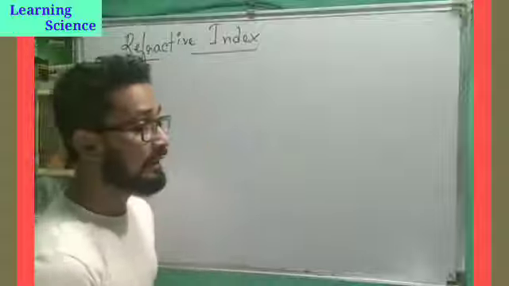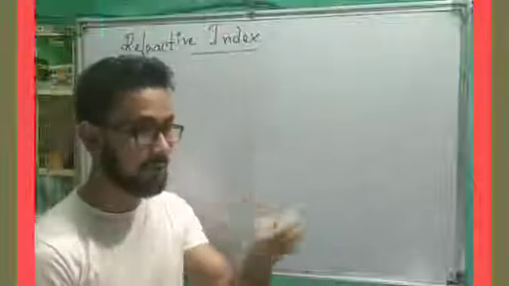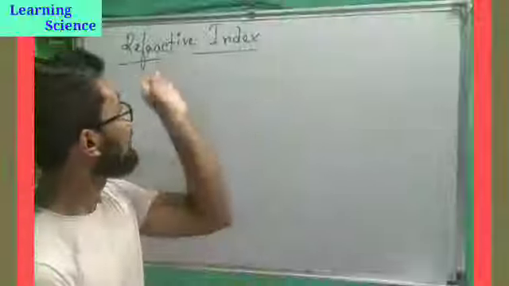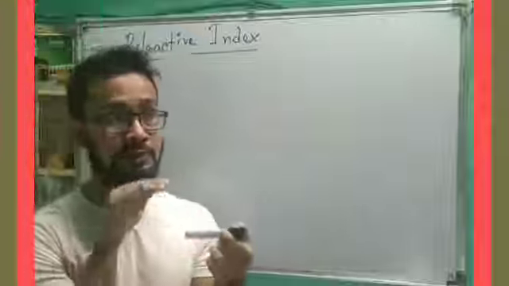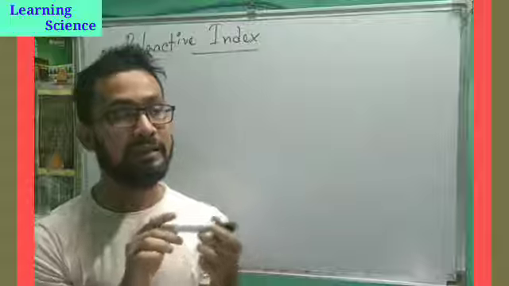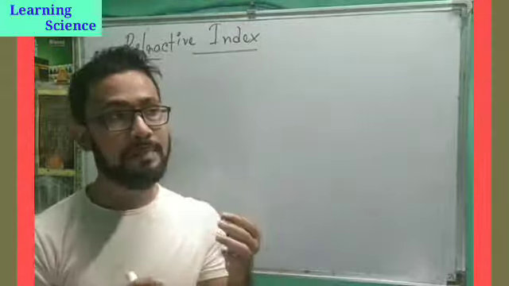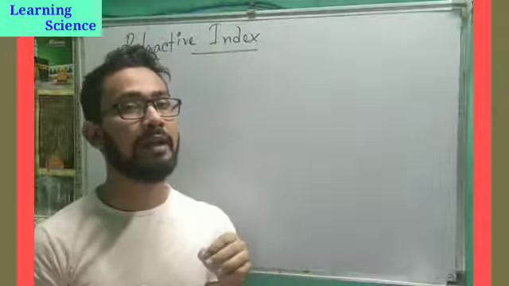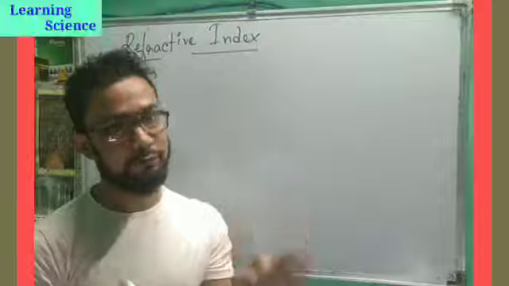Refractive index. Now what is refractive index? Let's know first, then we'll go through the topic. We know that light's nature is to travel in a straight line. But what happens if light travels from one medium to another medium? Light bends, and this bending of light is called refraction.